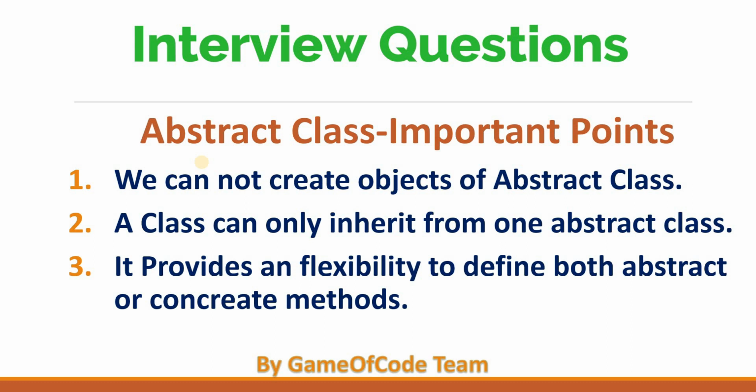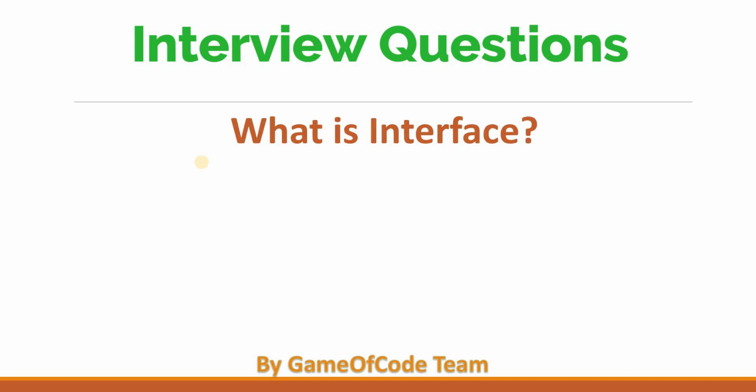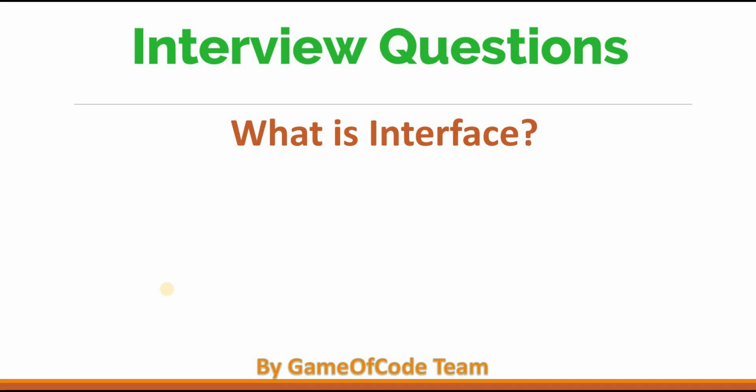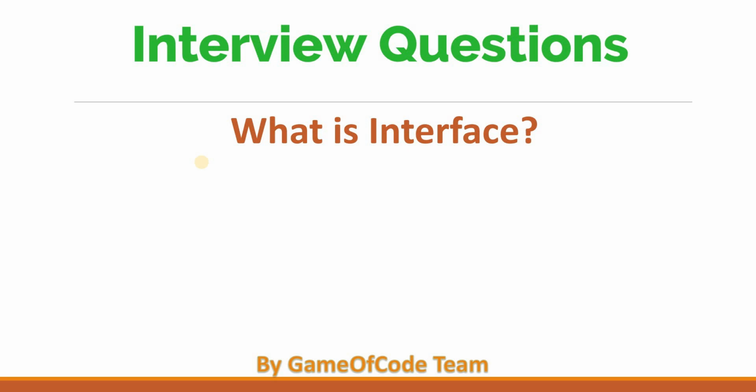So let's move to interface. So what is an interface? An interface is a user defined type like a class, which can contain only abstract methods. An interface is a contract between the class and the clients. So if we mention 4 to 5 methods inside the interface, a class which inherits the interface has to implement all 4 to 5 methods forcefully. And interface is basically used to achieve multiple inheritance in C#.